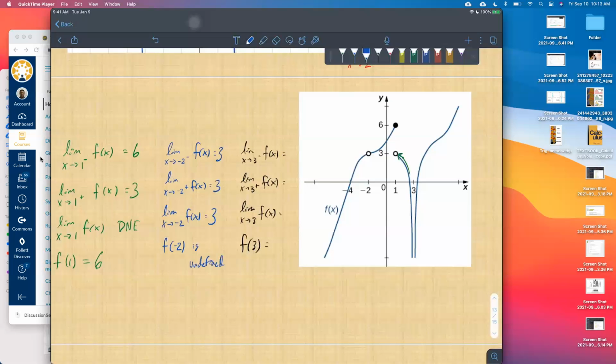Okay, very good. And then since we're running out of time here, just shout out what the limits are for the last one. -infinity. Very good. Then the right-handed limit is also -infinity. Then this must be -infinity. What is f of 3? It is undefined. Very good. There is no function value, right? It's going to infinity. The function is not actually defined there. So we say f of 3 is undefined.